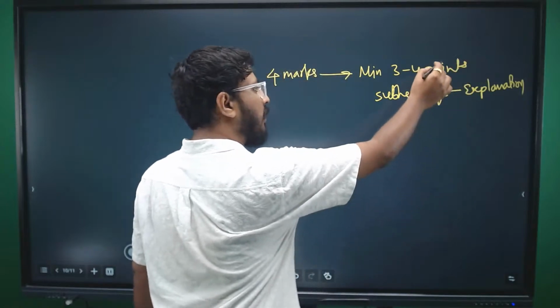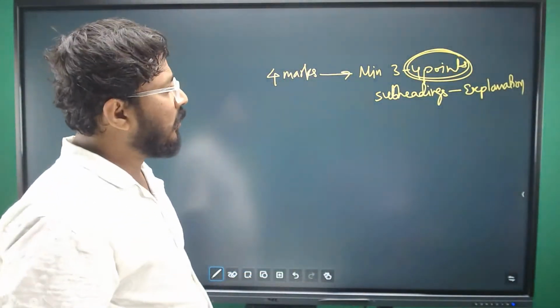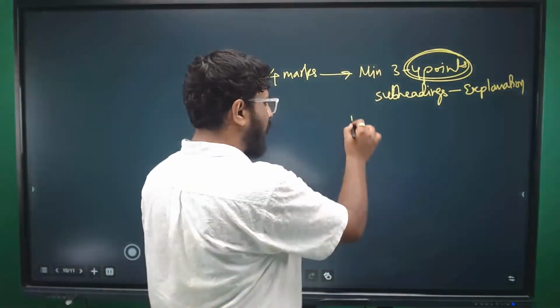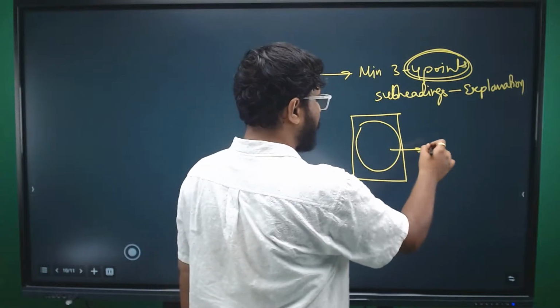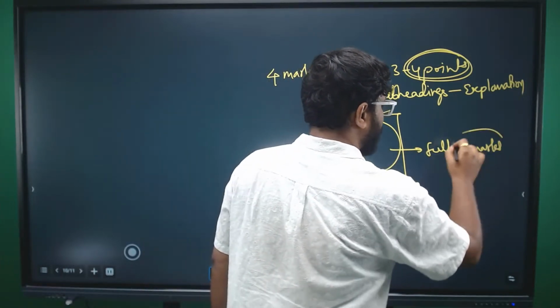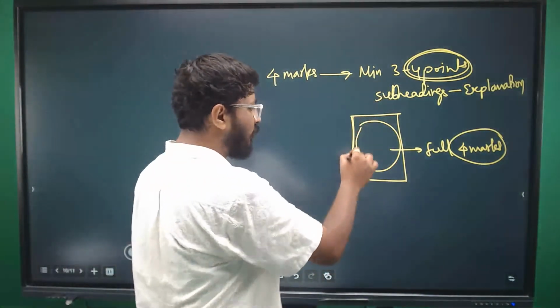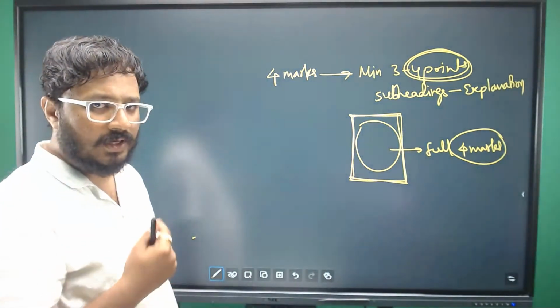I would suggest writing 4 points only, one mark for each point. Your one page should be full for 4 marks. So that you need to remember.